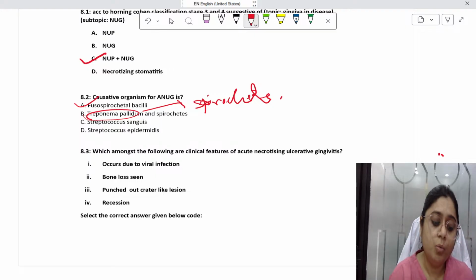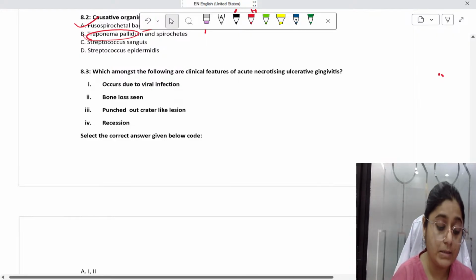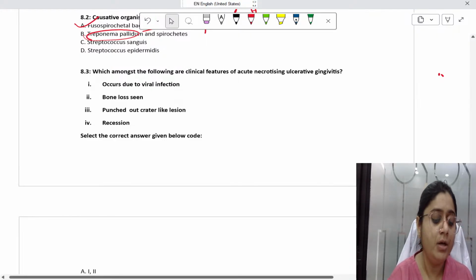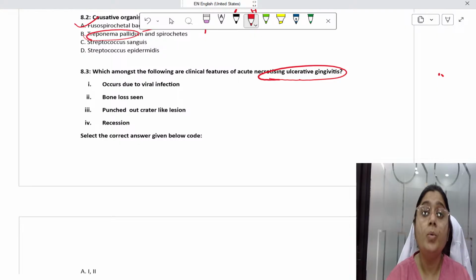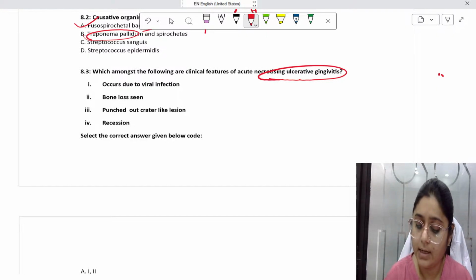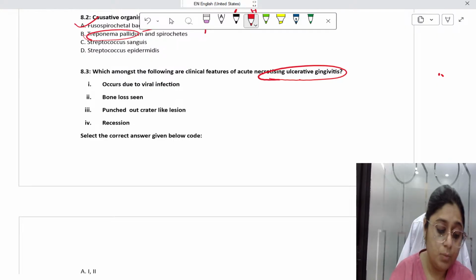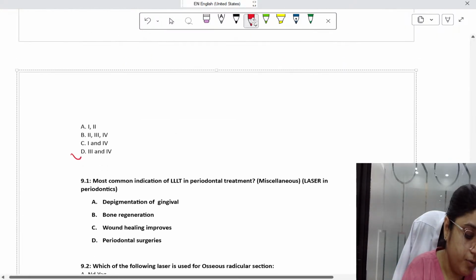Now the next question. Which amongst the following are clinical features of acute necrotizing ulcerative gingivitis? This is a multiple choice, meaning multiple answers are correct here. Options are: occurs due to viral infection? No. Bone loss is seen in NUG? Remember, NUG is gingivitis. Bone loss is not seen. Bone loss is seen in periodontitis, NUP. Then punched out crater-like lesions are seen? Yes, this is correct. And recession is seen? Yes. Because of necrosis, what happens is recession. There is no pocket formation in NUG. So the answer here is option number D, which is 3 and 4.